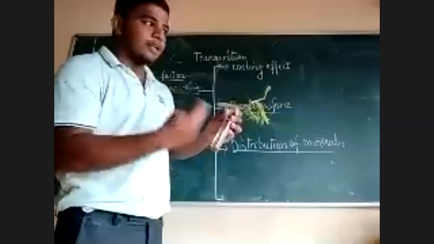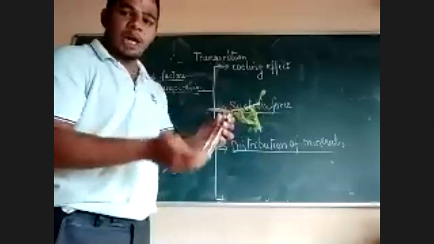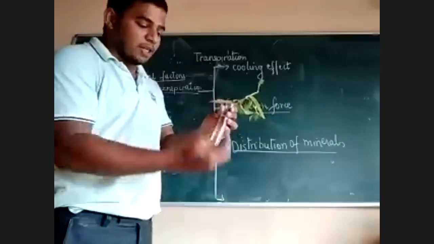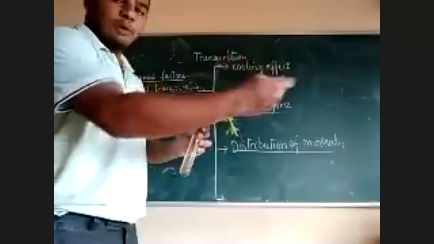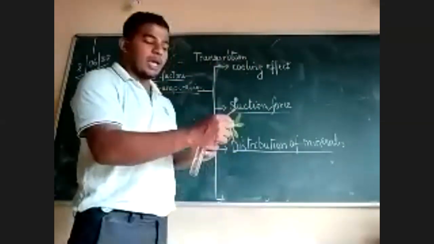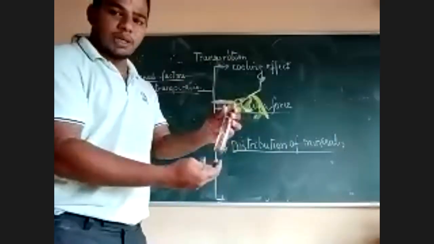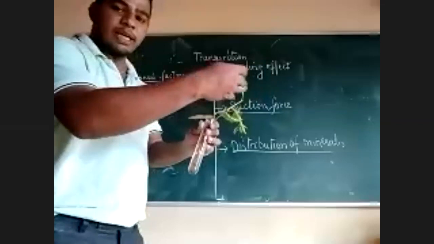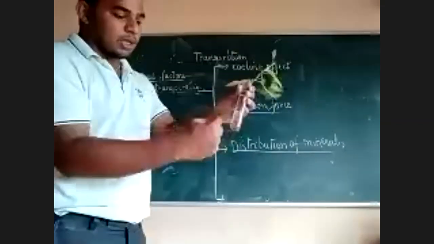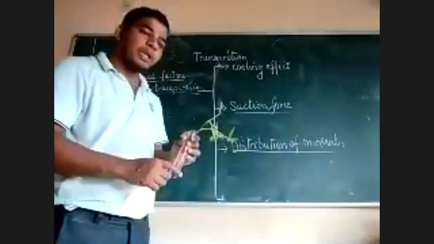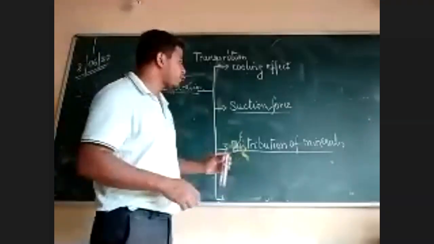Now, the plant has to continuously absorb water, not only because it requires water, but also because it requires minerals. In order to continuously absorb the water, there should be some loss of water, which is done with the help of transpiration. When there is loss of water, the plant will absorb more water. They will give out the excess water by transpiration. But when it is absorbing more water, along with water, what enters the plant is the minerals. So transpiration indirectly helps in absorbing more minerals. So these are the three points which you have to know.